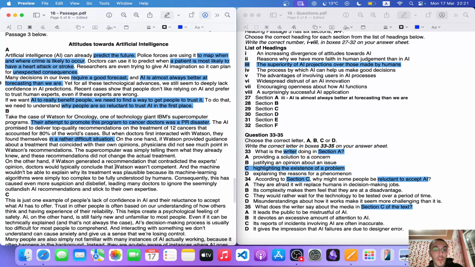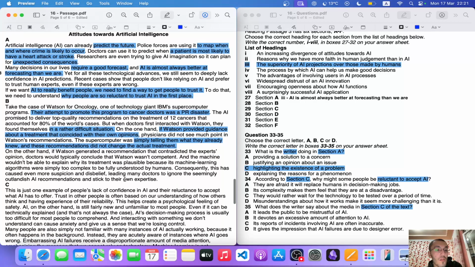On the one hand, if Watson provided a guidance about a treatment that coincided with their opinions, that means if Watson provided how to treat a sickness that was similar to their opinions, physicians did not see much point in Watson's recommendations. So the supercomputers were simply telling them what they already knew, and these recommendations did not change the actual treatment.